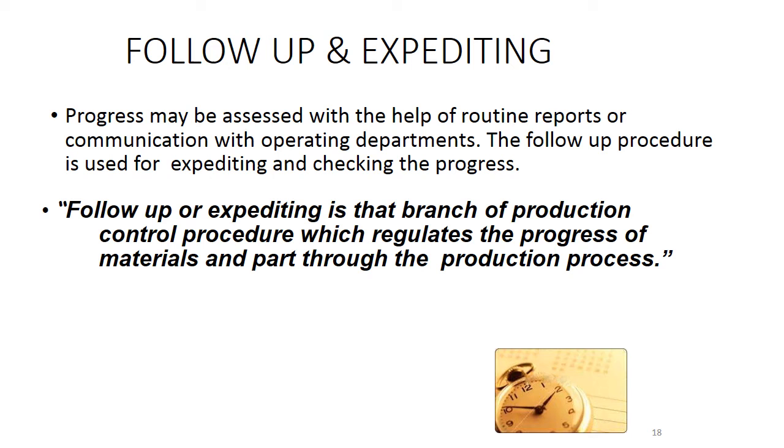Expediting is the procedure which regulates the progress of the material. What will be the progress? So we are taking continuous follow-up. What will be the progress of the material in each and every step? So follow-up means progress may be assessed with the help of routine reports or communication with the operating departments. The follow-up procedure is used for expediting and checking the progress. Follow-up or expediting is that branch of production control procedure which regulates the progress of material and parts through the production process.